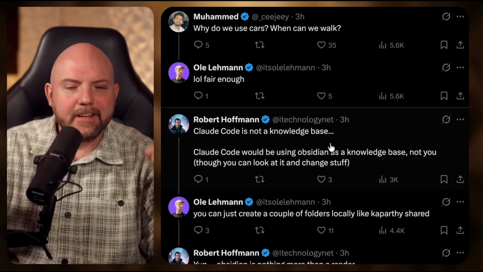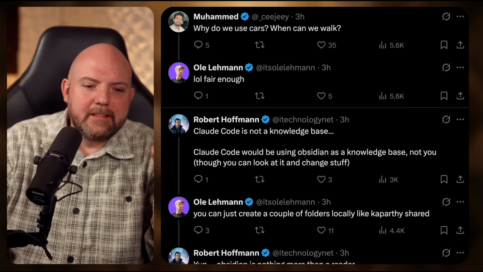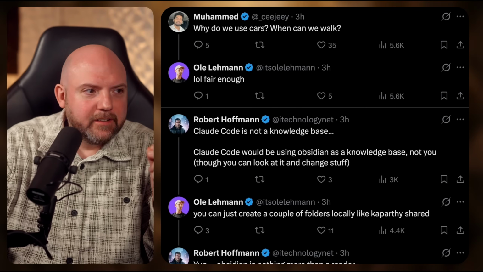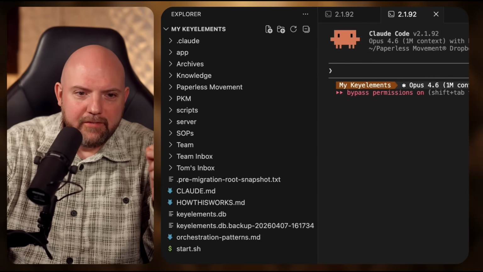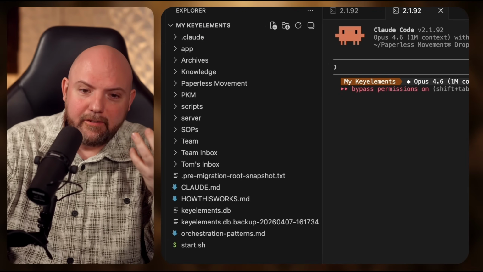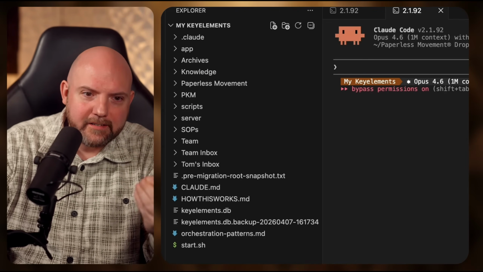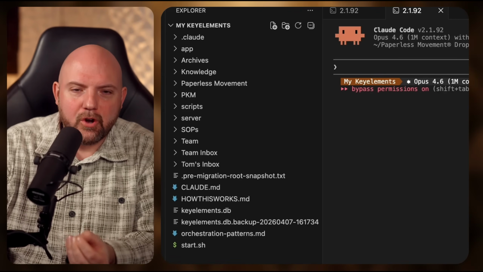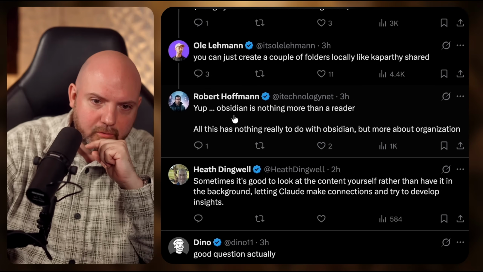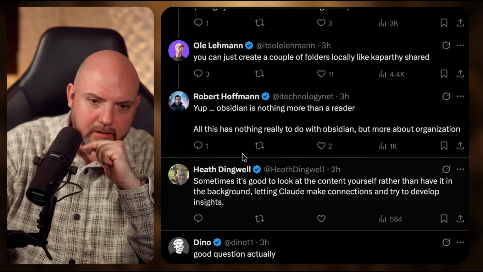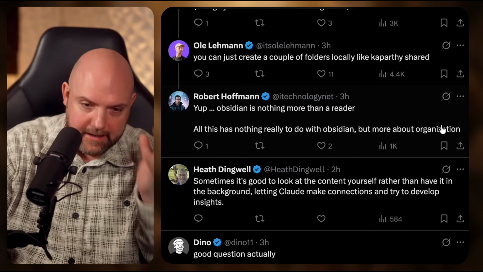However, Obsidian is not your knowledge base either. What is your knowledge base? It's the local folder that you've created. And as I have shown, you can open this folder in VScode, and this is natively, or you open it up in Obsidian and it will alter your files to the way so it can be shown inside Obsidian. And I think that's a big distinction here. But he's right, Obsidian is nothing more than a reader. All this has nothing really to do with Obsidian, but more about organization. And I agree with this.